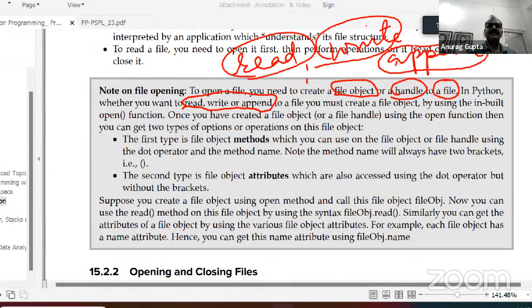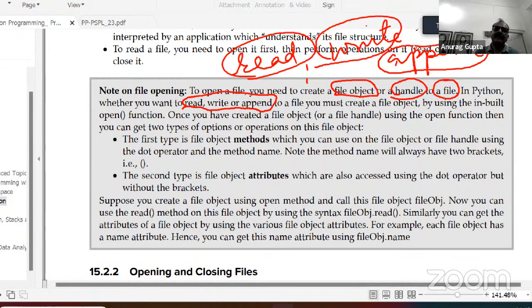Now, you know the difference between write and append. If you write to the file, it will be overwritten. That means that if you open a file in the write mode and put something in it, whatever existed earlier would just vanish, and whatever you write new would be added to the file. But if you append to the file, then whatever you put in the file will be added at the end of the file.